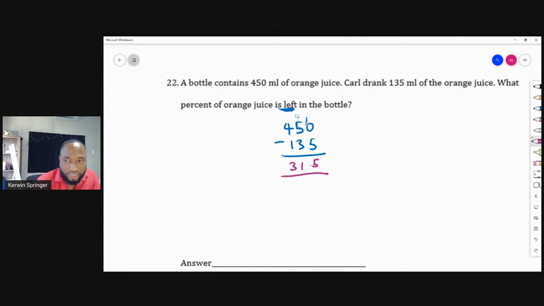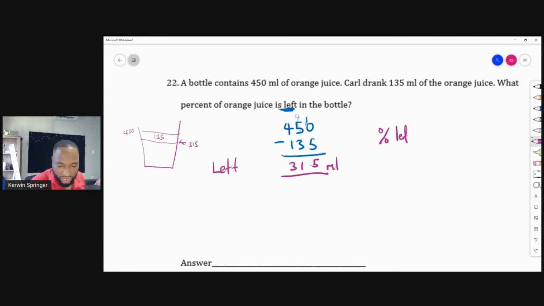They want it as a percentage. They want 315 milliliters. This is how much is left after he drank some. He only drank a little bit, 135, and it was about 450. So he drank 135 and now it's at 315. And then I want to know what percentage that is. So you're going to put the percentage remaining. The percentage left is equal to 315 divided by 450 multiplied by 100 over 1.